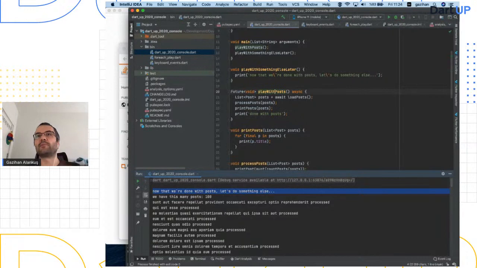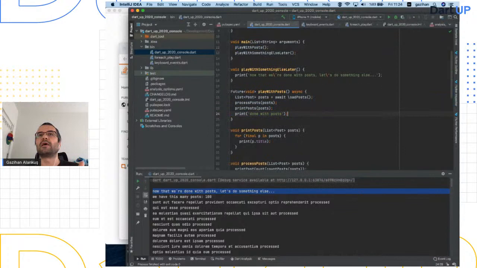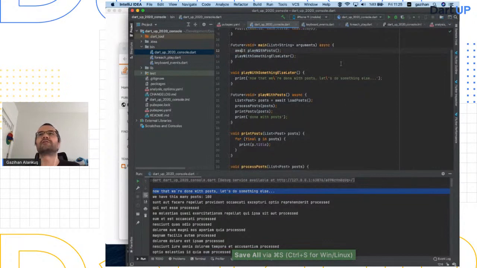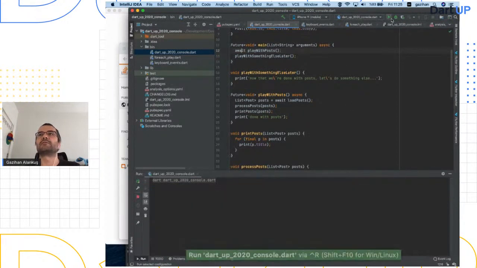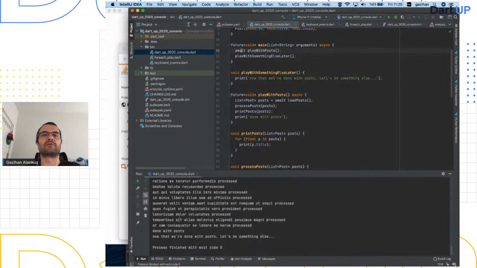Okay. Why did that happen? Because play with posts got called. This just initiated this async function, and then it didn't wait for it. Therefore, this printed immediately. So this has to be awaited. This is returning a future. Await. Oh, I'm in the main function. I cannot do await here. So even the main function can be async. The moral of the story is here. Your main function is the entry point of your application, even a Flutter or Dart command line application. And here you see we have this many posts, we have them. And then now that we're done with posts, let's do something else, okay?